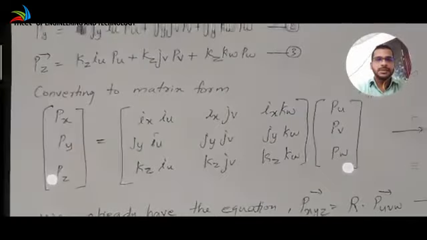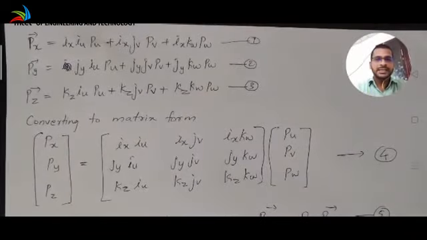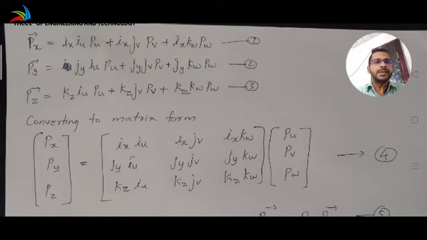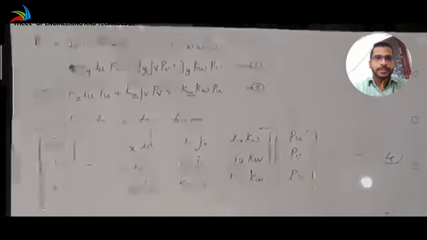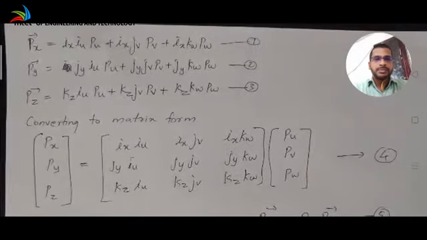The matrix of Px, Py, Pz is equal to the matrix of ix iu and so on, times the matrix of Pu, Pv and Pw, that is equation number 4. Equation 4 is obtained from the above three equations.